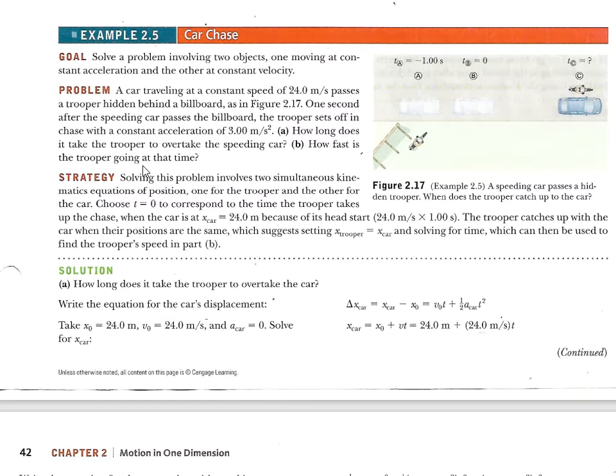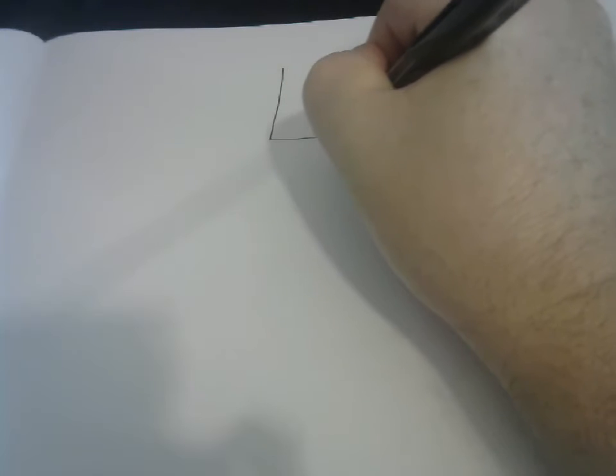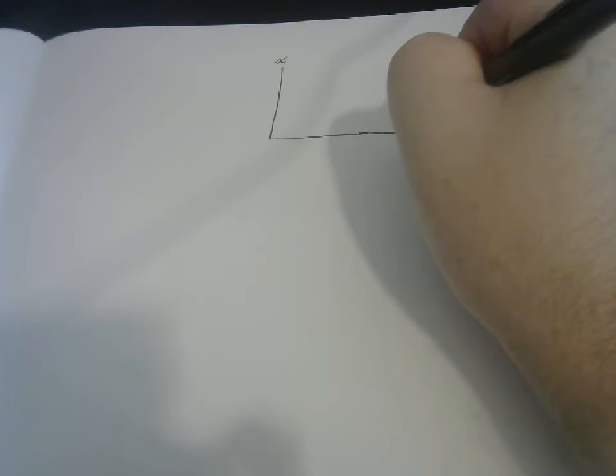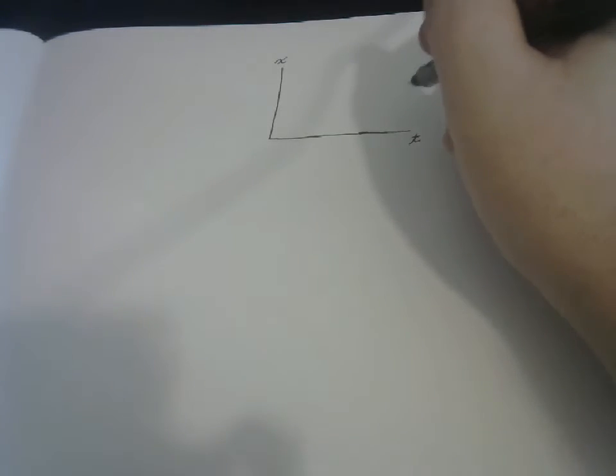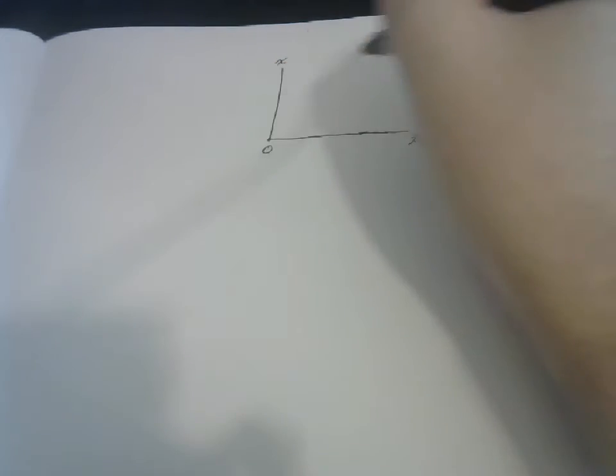Alright, I'm going to start this problem by drawing a plot. Now I've got a huge advantage in doing this problem because I've seen it several years in a row. But the way I'm going to do it, I find this is a nice way to see it. I'm going to give a plot of x versus t, and then I'm going to think of this t equals 0 being the spot where the police car takes off.